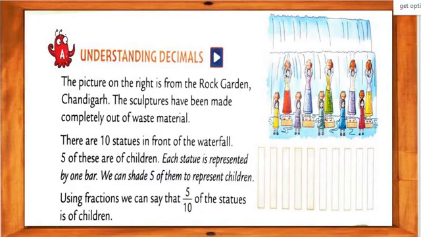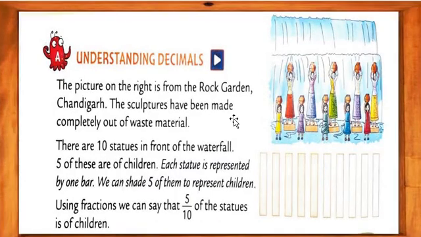There are 10 statues. How many statues? There are 10 statues. So, my dear students, what is this? Okay, there are 10 statues in front of the waterfall. Five of these are of children. Each statue is represented by one bar. We can shade 5 to represent children. Using fractions, we can say that 5 upon 10 of the statues are of children.